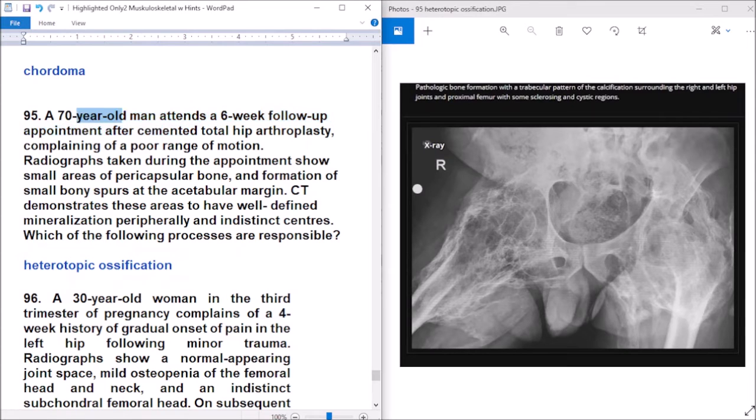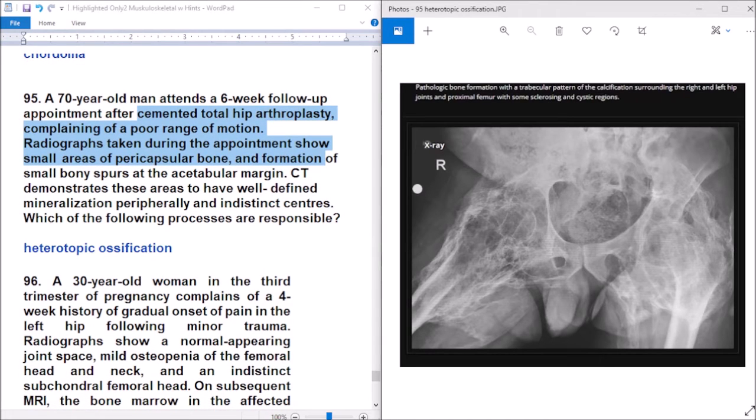Question number 95. A 70-year-old man attends a 6-week follow-up appointment after cemented total hip arthroplasty, complaining of poor range of motion. Radiograph shows small areas of pericapsular bone formation and small bone spurs at the acetabular margin. CT scan shows these areas to have well-defined mineralization peripherally and lucent centers, which is responsible for heterotopic ossification. After total cemented hip arthroplasty, there are multiple bone spurs and irregular bone islands, pericapsular bone, diagnosed as heterotopic ossification.